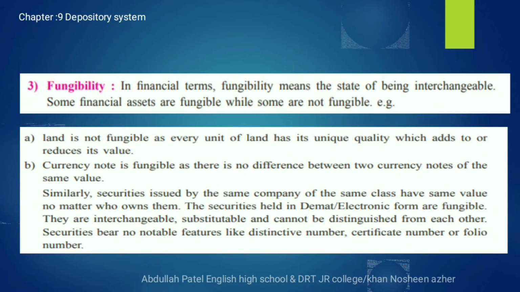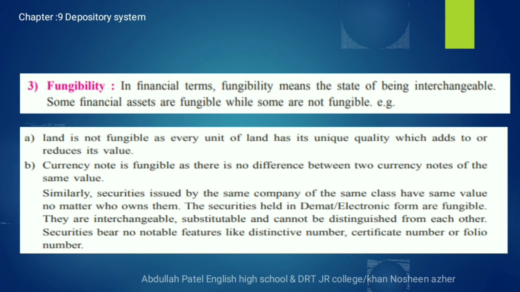Now the third point, fungibility. First of all, we have to understand the meaning of fungibility. What do you mean by fungibility? We have already discussed shares, where we said that shares have a distinctive number for the identification of the security. But in the dematerialization process, shares, or you can say securities, do not have any distinctive number. Those shares are fungible in nature, which means equality in all securities.